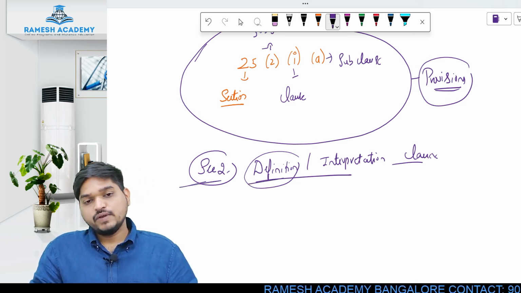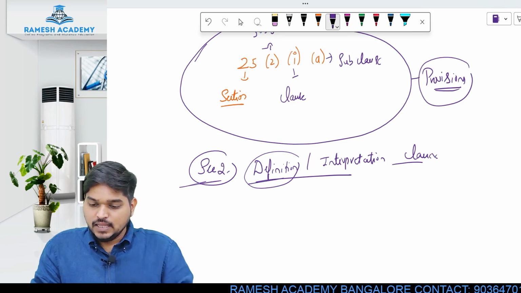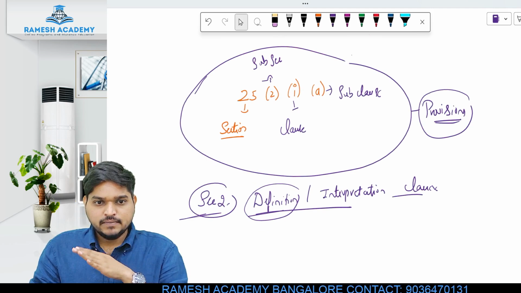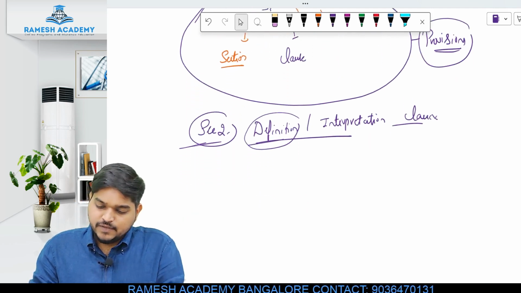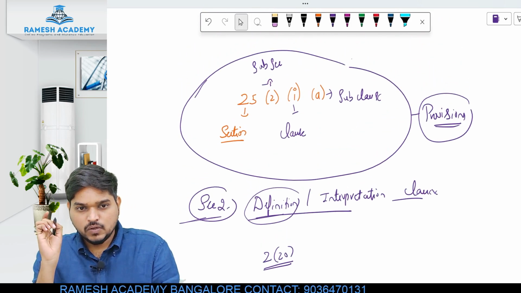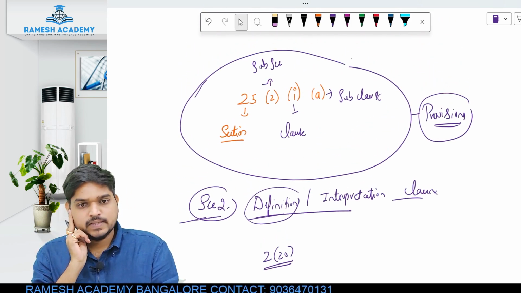So whenever you are studying definitions, this rule will not be followed. What rule? Section, subsection, clause and subclause. For example, if I write 2 and 20, by the normal rule you would read it as section 2 subsection 20.